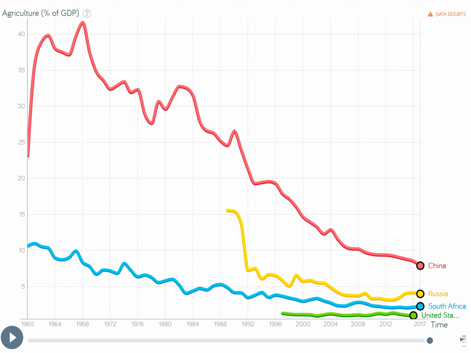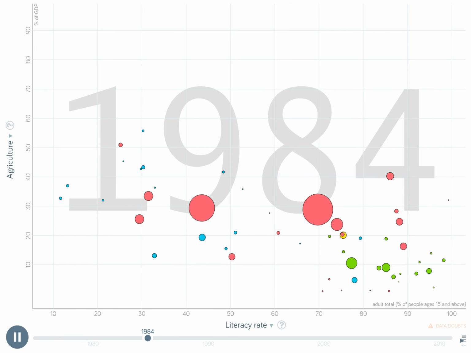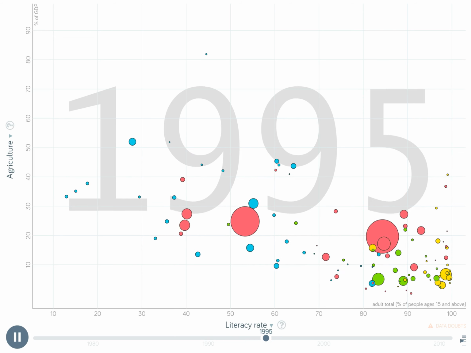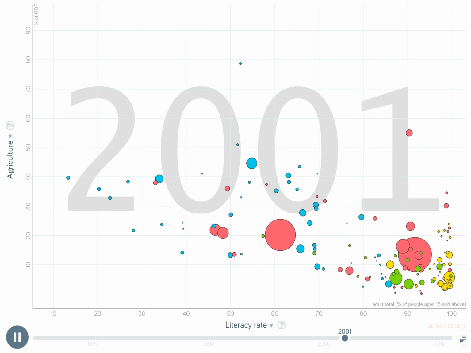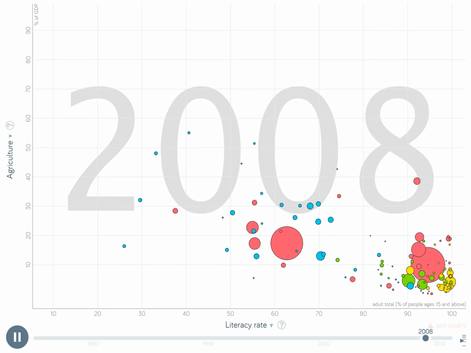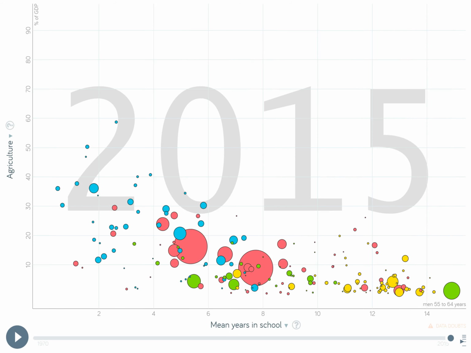Lastly, to support my hypothesis on the negative relationship between education levels and GDP production by sectors, I used Gapminder to plot the relationship between literacy rates and the percentage of GDP produced by the agriculture sector, because mean years in school are closely related to the literacy rates. As you can see from the graph, there is also a negative relationship between these two variables. In conclusion, there is a clear negative association between agricultural percentage of GDP production and the mean years of school completed by men aging from 55 to 64.